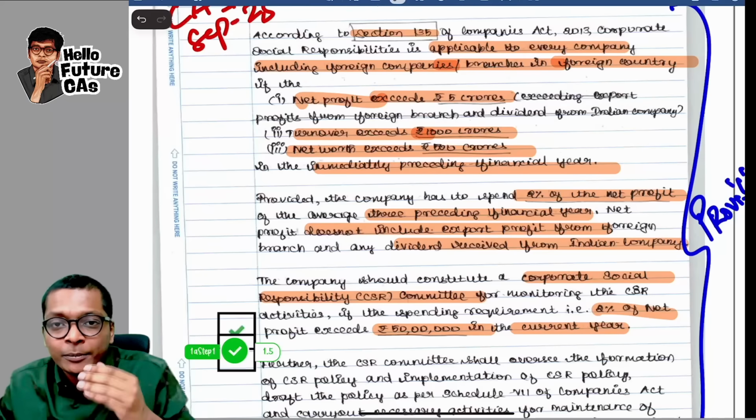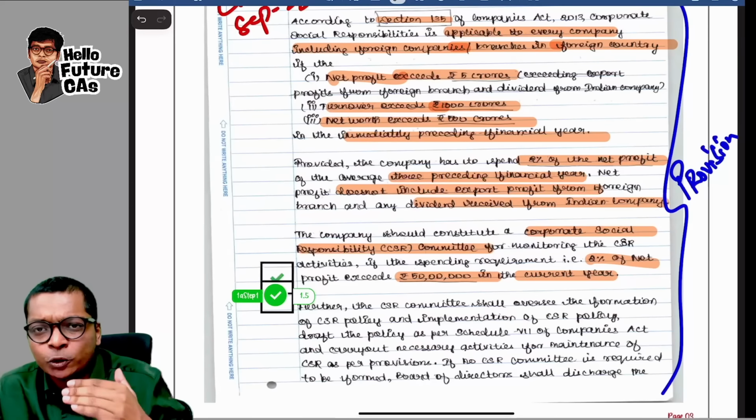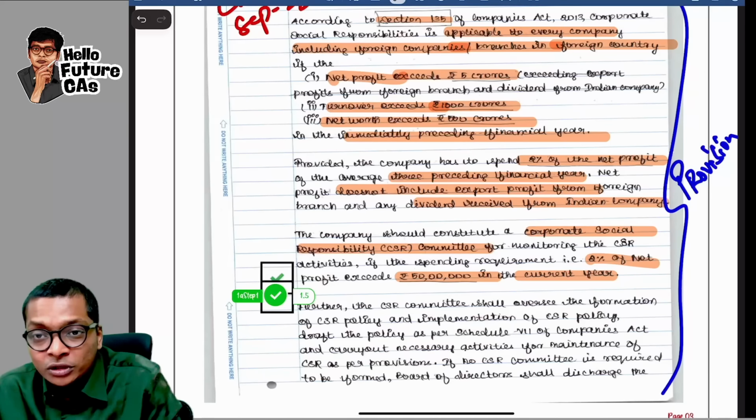Because question is asking about whether committee is required in this question of a foreign company having a branch in India. Then the other provisions are written over here regarding the CSR committee. The committee should create a policy for implementation, how to spend all of that. So the whole page over here is with respect to provision relevant to this question.